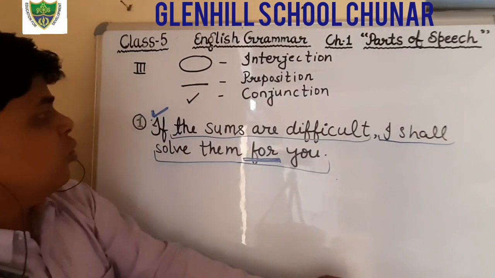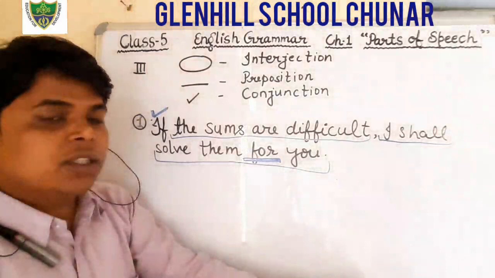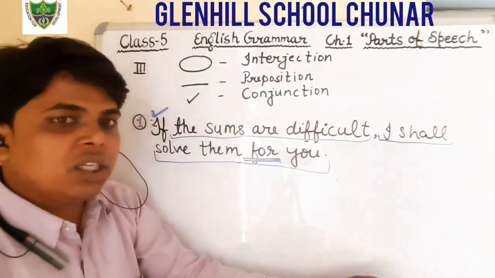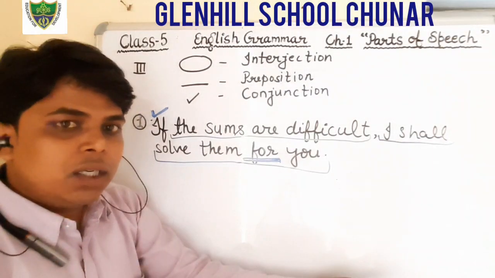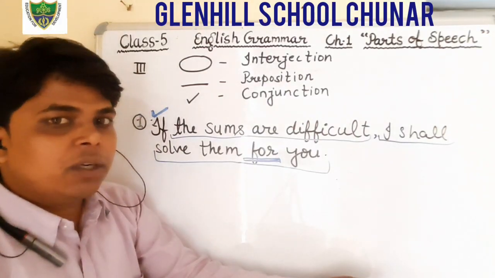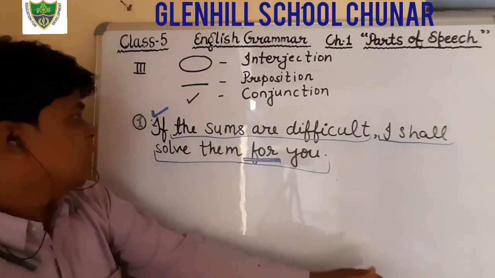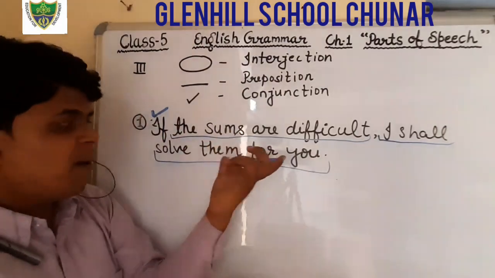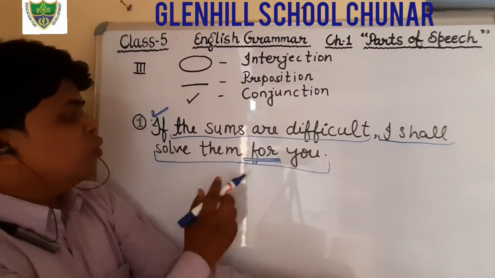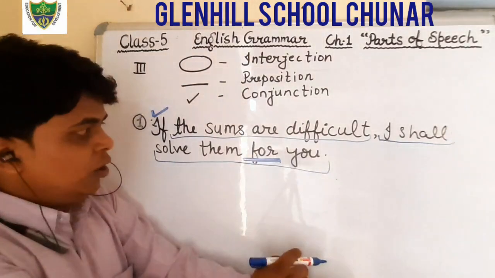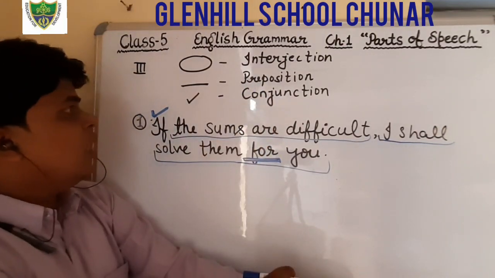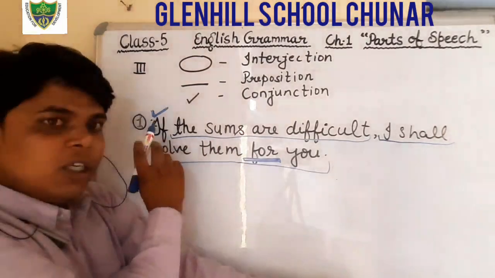Therefore, I have also given the words that are conjunctions. There are so many words that are used as conjunctions, for example: and, but, if, because. You have written many of them in your copy, you can see from there. In question number first, there is no interjection in this sentence. The preposition is "for", you have to underline this, as the question says. And the conjunction is the word "if".